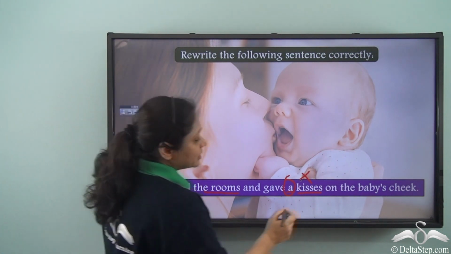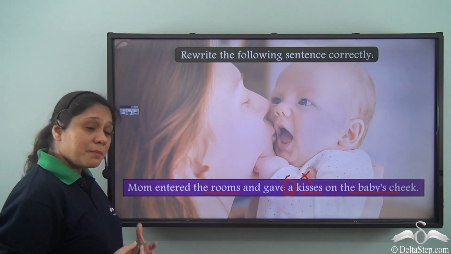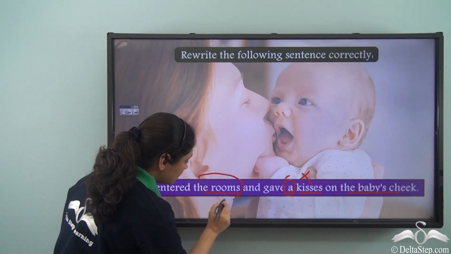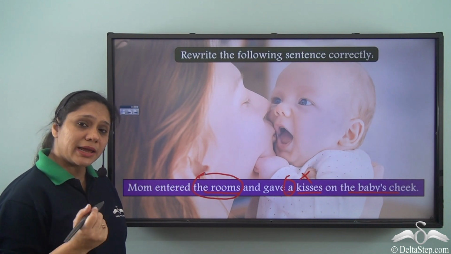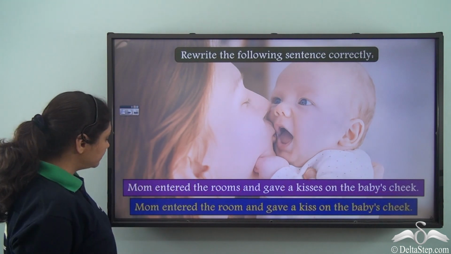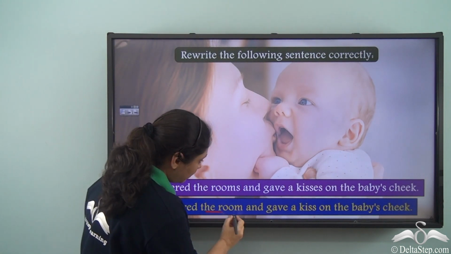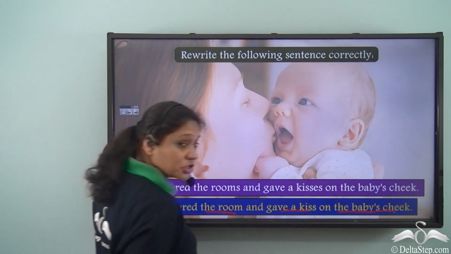And then we have written on the baby's cheek. Now, can mom enter the rooms together? No. At one time, she can enter only one room. Hence, the correct sentence will be, Mom entered the room and gave a kiss on the baby's cheek.